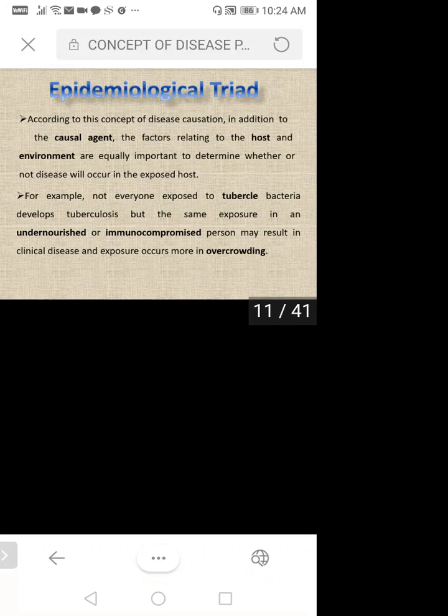So whether exposed or not, two things are there with the host. For example, not everyone exposed to tuberculosis bacteria develops tuberculosis. Everyone is not having TB, but the same exposure in an undernourished or immunocompromised person may result in clinical disease, and exposure occurs more in overcrowding.